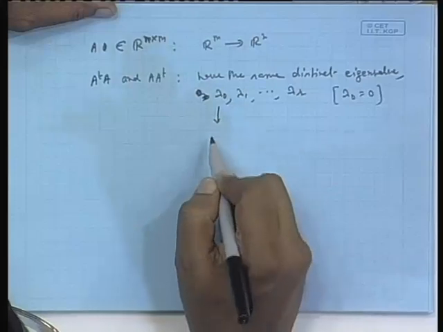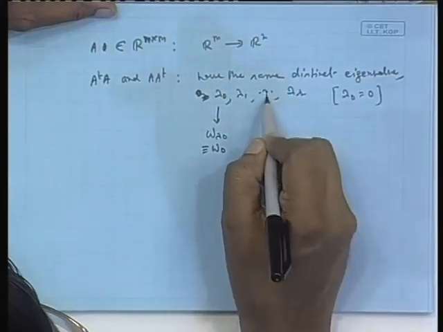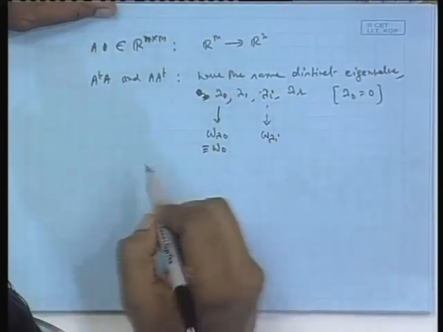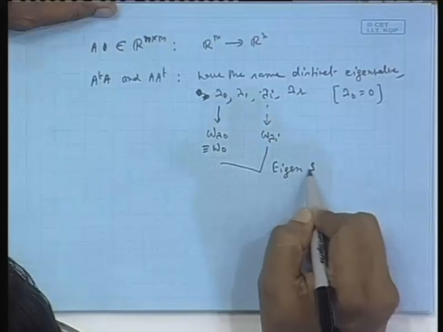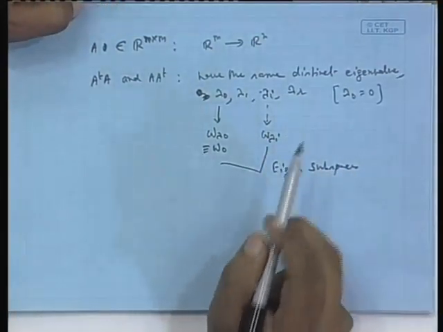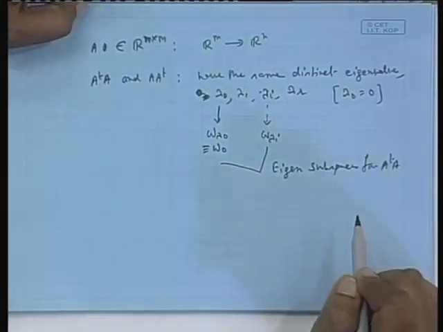Corresponding eigen subspaces: W lambda 0, which I denote as W 0, and in general, W lambda I. These are eigen subspaces for A transpose A.